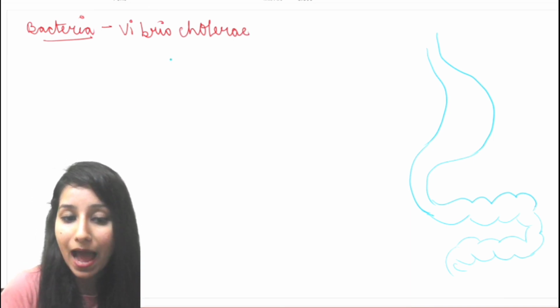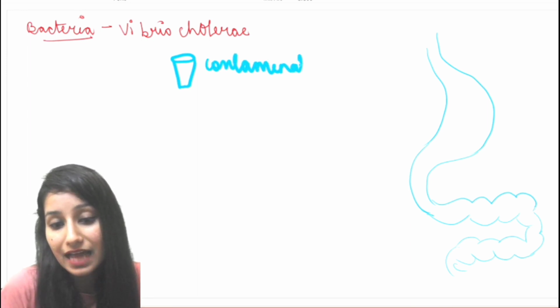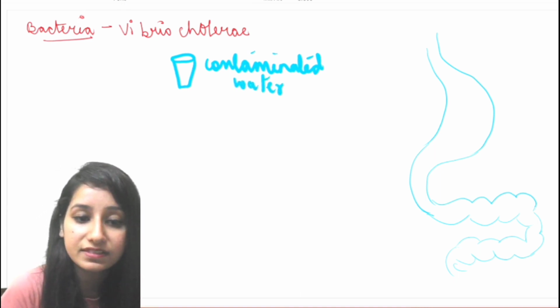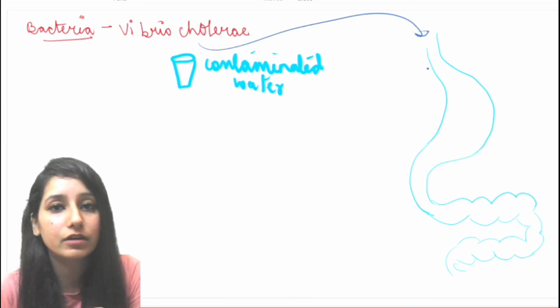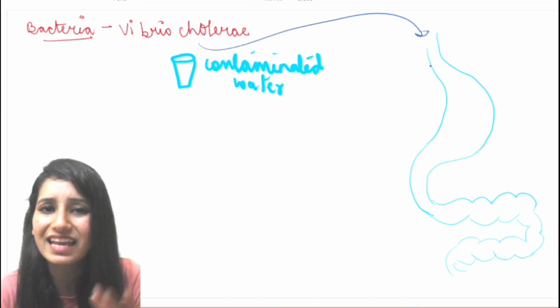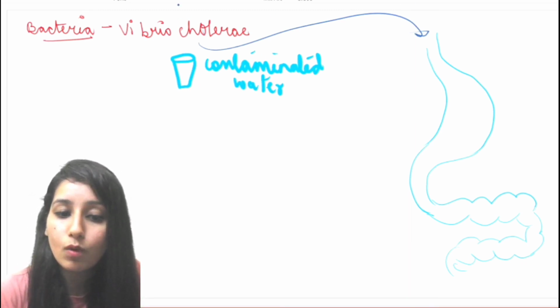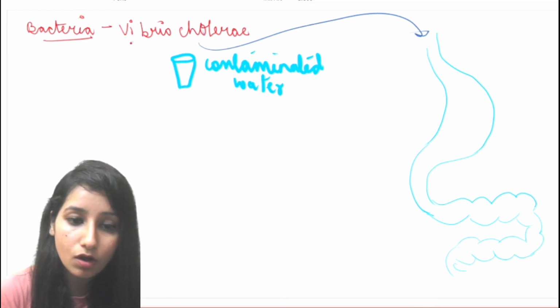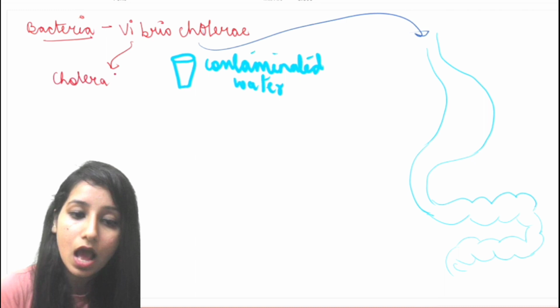What will happen if by chance some organism drinks water that is contaminated with this Vibrio cholerae? If this water contains Vibrio cholerae and someone has consumed this water, what will happen? So this Vibrio cholerae will enter into the digestive system, or we can say alimentary canal. Now, what can this Vibrio cholerae do? It can form a toxin that is known as cholera toxin. This cholera toxin is an enterotoxin.